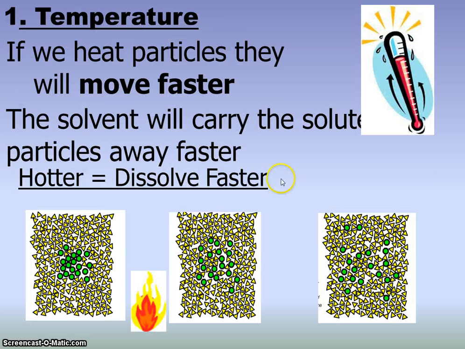Okay, temperature. Like we said before, if we heat particles, they move faster, which means that solute can be carried off by more solvent. Here we've got some green solute mixed in a lot of yellow triangle solvent. We're going to heat that up, and those triangles are going to move faster and faster, carrying those solute particles around much quicker. So the hotter something is, if we heat it up, we add energy, those particles move faster, therefore they dissolve faster.